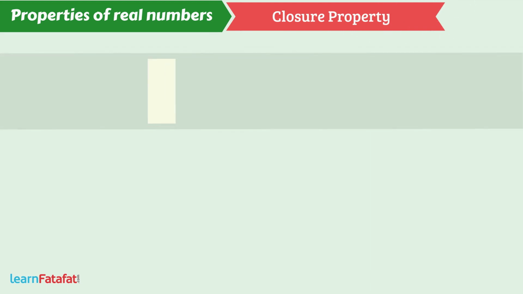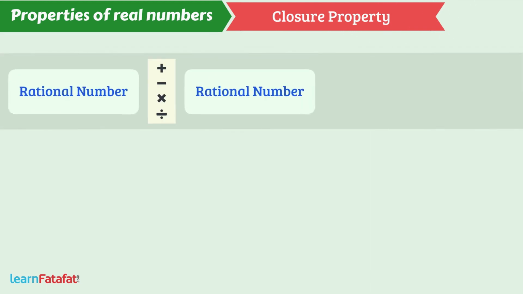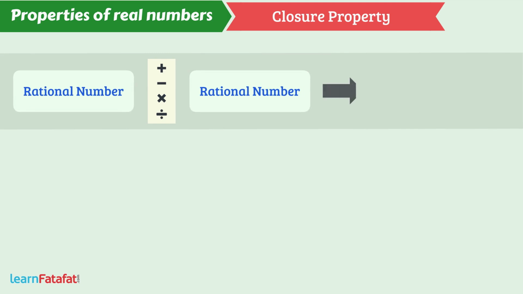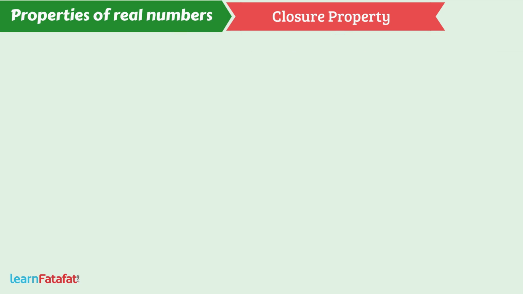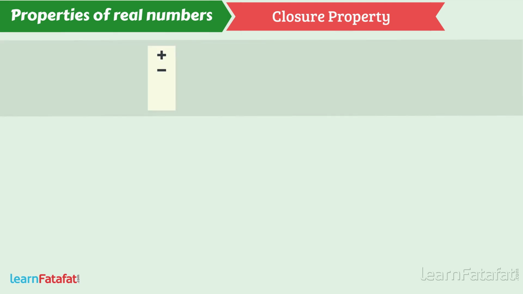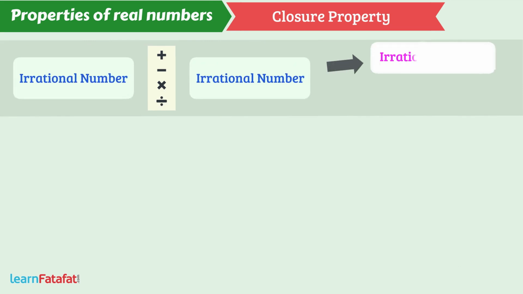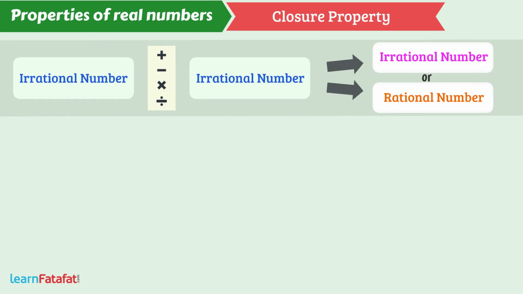Closure property. The addition, subtraction, multiplication or division of rational numbers always result in a rational number. That is, addition, subtraction, multiplication or division of rational numbers follow closure property. But this is not true in case of irrational numbers. The addition, subtraction, multiplication or division of irrational numbers can be irrational or it can be rational as well.